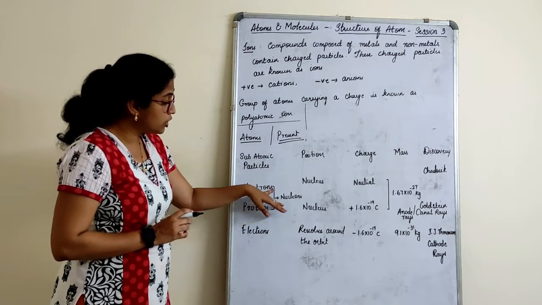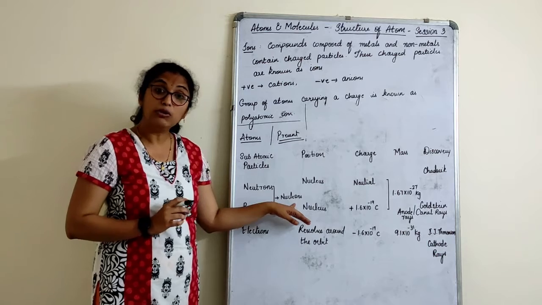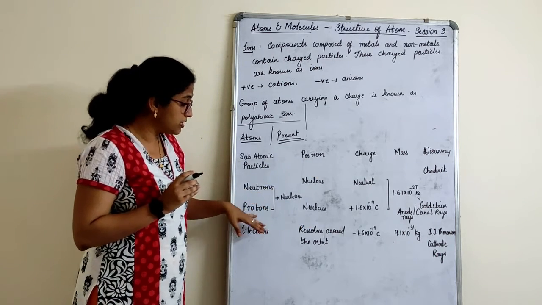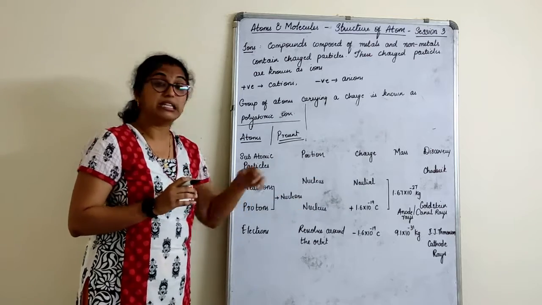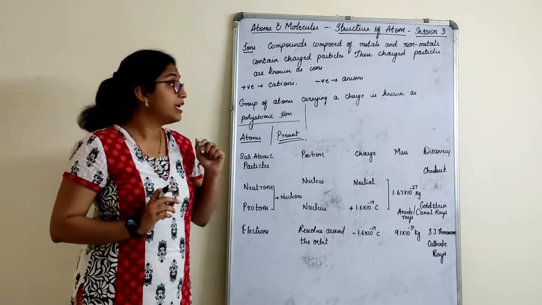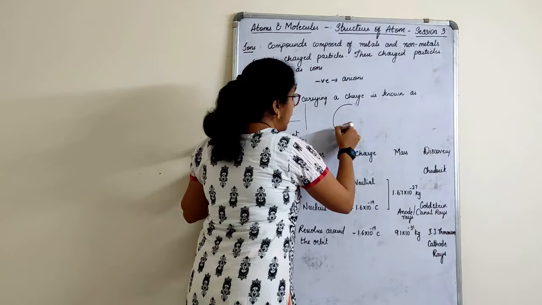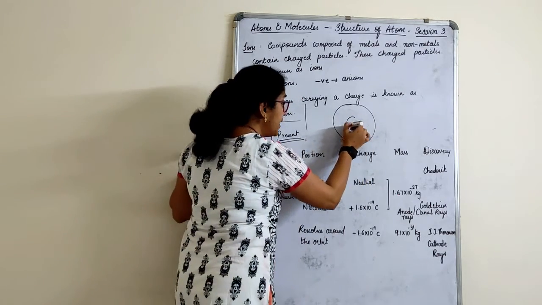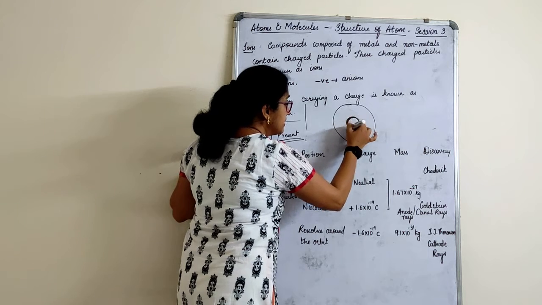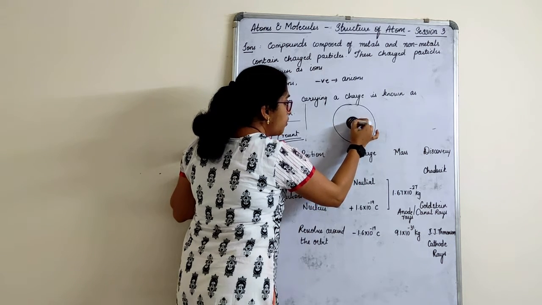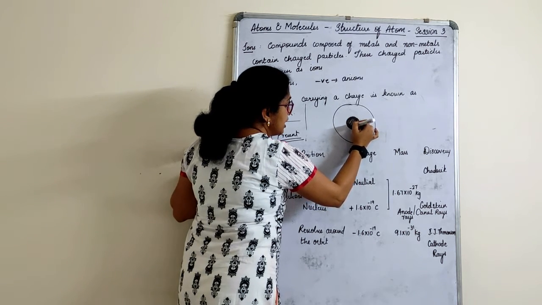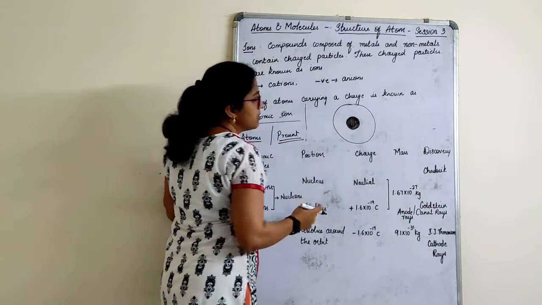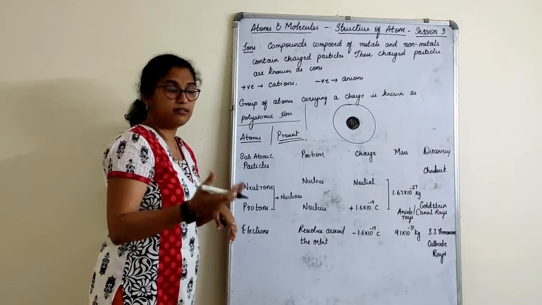Neutrons and protons together are called nucleons because the neutrons and protons are placed in the nucleus of an atom. Now what is the shape of an atom? Atom is in a spherical shape, right? Where the nucleus is present in the center, where the whole mass is present. You studied the nucleus as the headquarters or something, right, in the cell chapter.